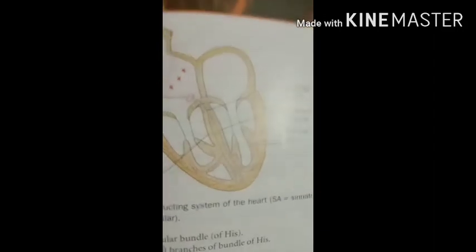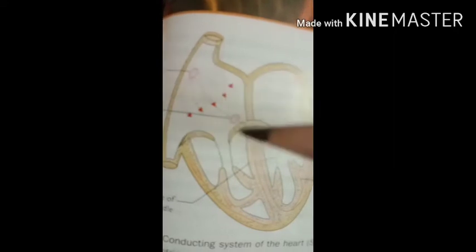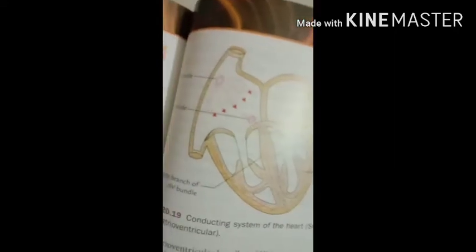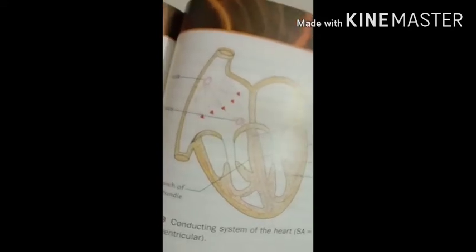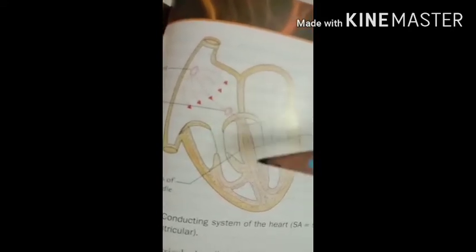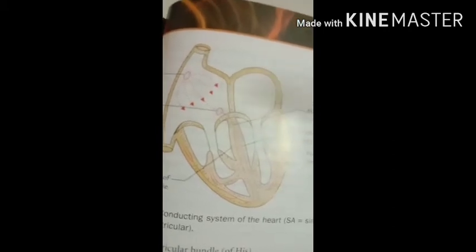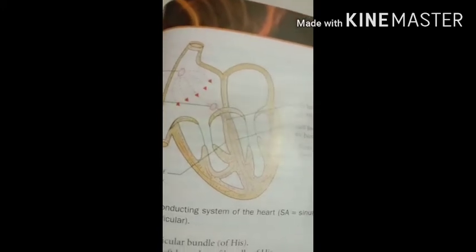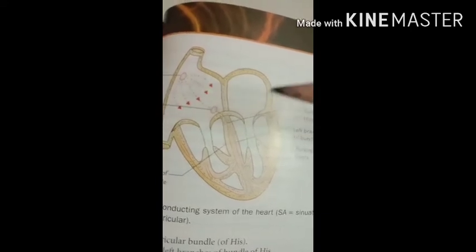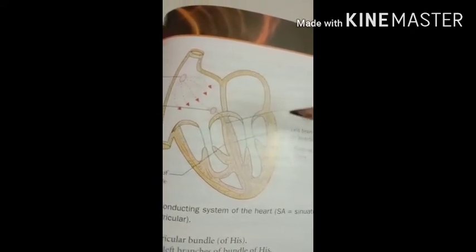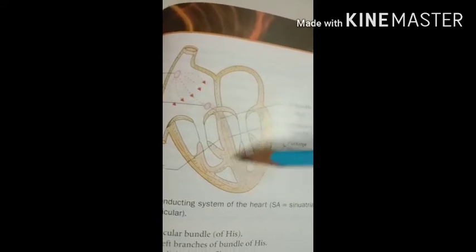So that is the Purkinje fiber, and now the clinical importance of the conducting system. As you know, it generates the conduction and initiation of the impulses of the heart. So if any damage occurs to the conducting system, the result is cardiac arrhythmia. That means defects in the normal rhythm of the contraction of the heart. Okay? Except the left branch of the AV bundle,